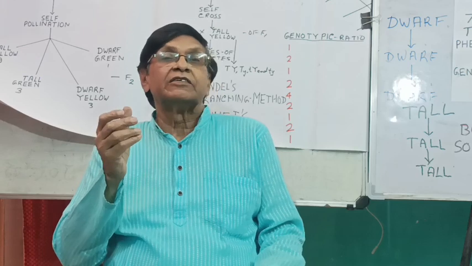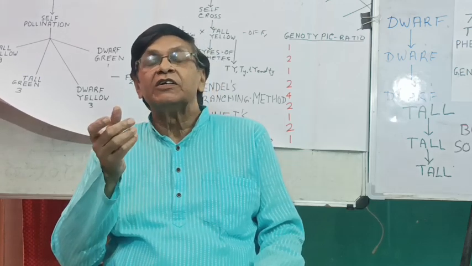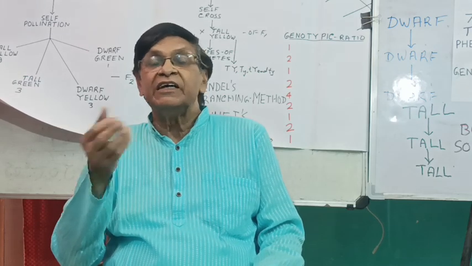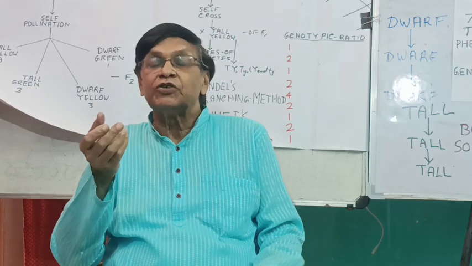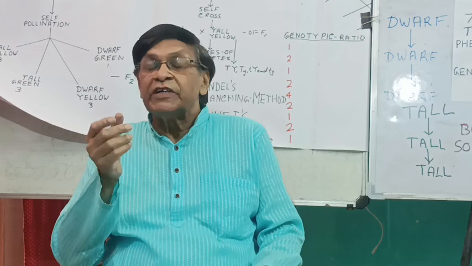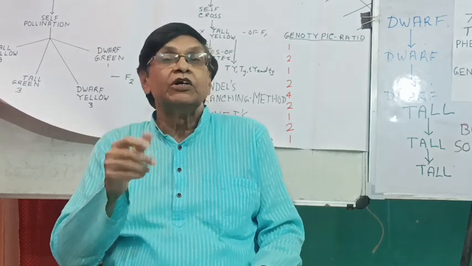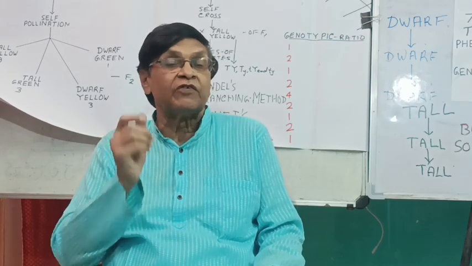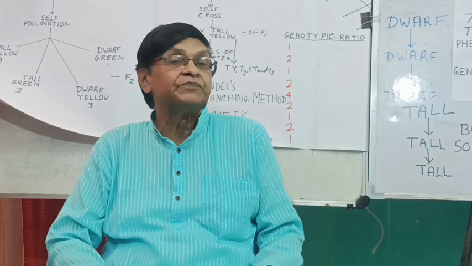For 8 years, Mendel performed certain experiments with garden pea, Pisum sativum, in his church garden and reached certain conclusions. Then he wrote a paper, Experiments in Plant Hybridization, which was published in the Proceedings of the Royal Society of London in 1866.